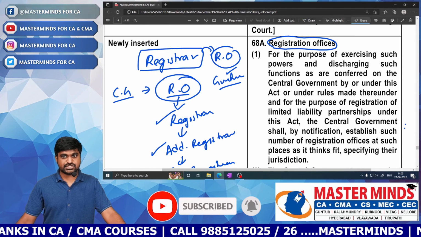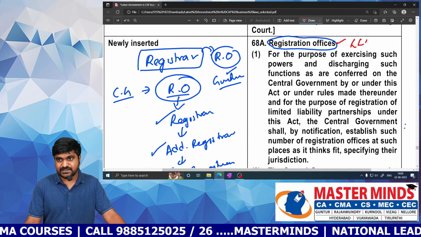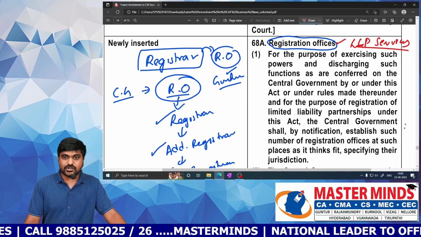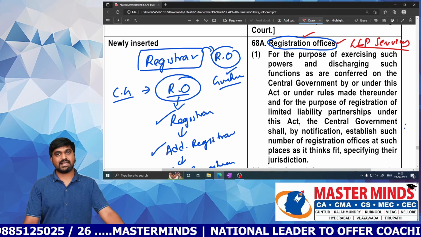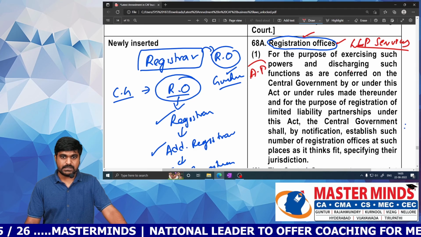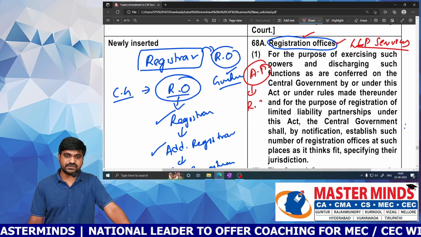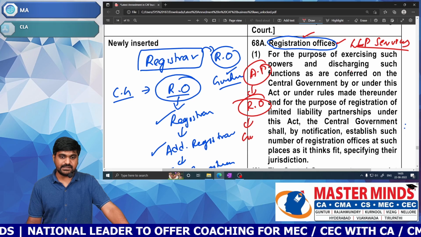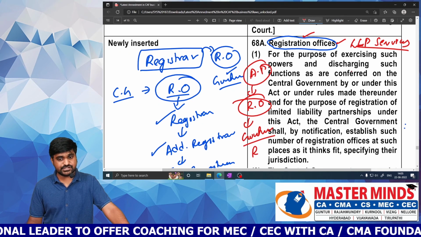Next one. It is registration offices. What is meant by registration office? For carrying out LLP related services, the central government will establish registration offices at a number of localities. For example, we are residing in AP. In AP, if the central government wants to establish, it can establish n number of registration offices. Say, for example, in AP, in Guntur, the central government established a registration office.